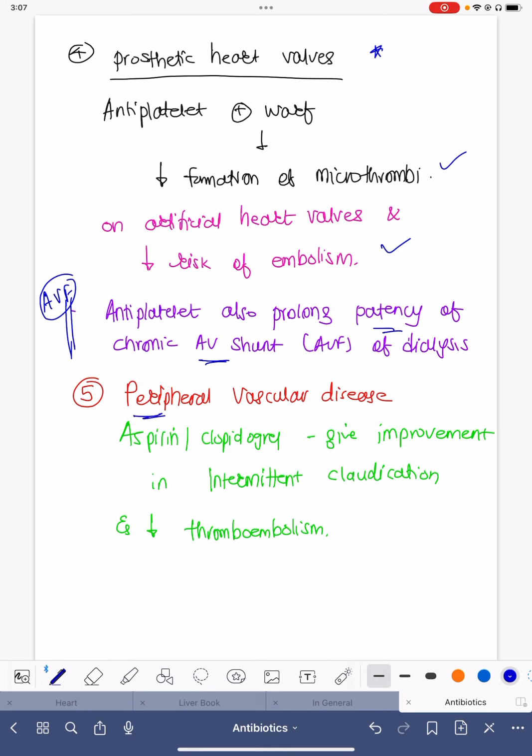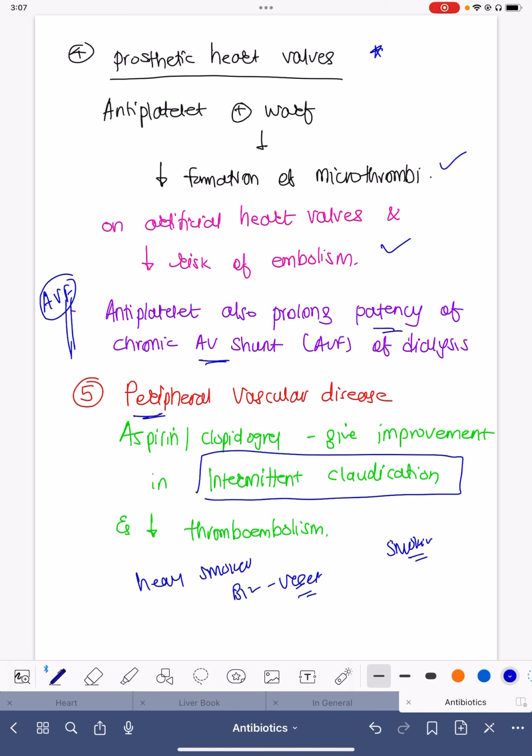The last indication which I'll be talking about is peripheral vascular disease. Very commonly, those patients who are heavy smokers, or those patients who are vitamin B12 deficient, vegetarian, develop intermittent claudication because of significant atherosclerosis of the tibial artery, popliteal artery or posterior artery. Mostly it is always and always because of smoking. In those patients, they get huge pain, especially after doing any physical activity, and the intensity of the pain keeps on worsening with physical activity, which we label as intermittent claudication.